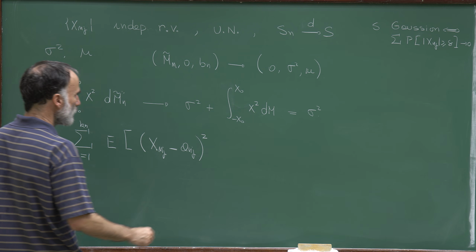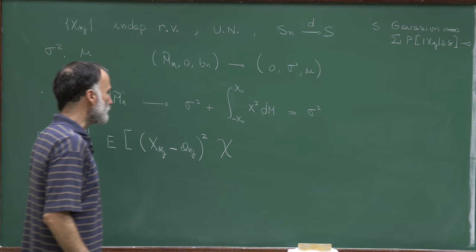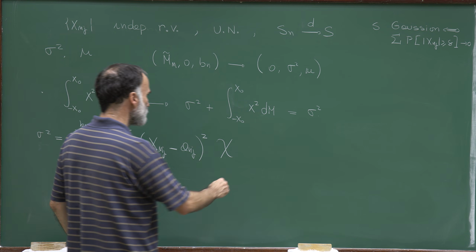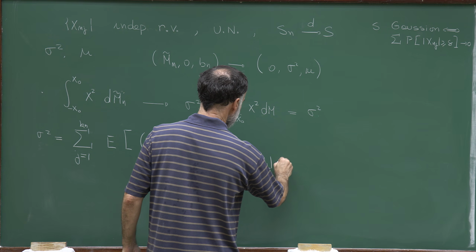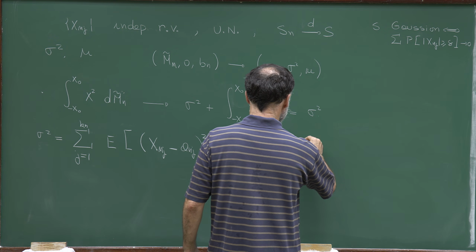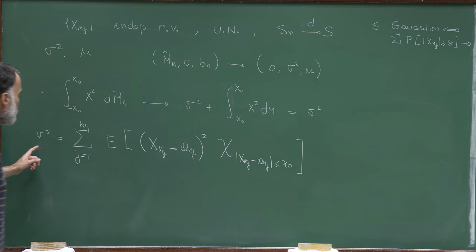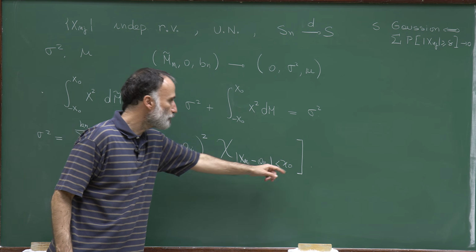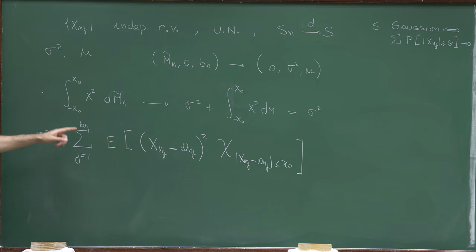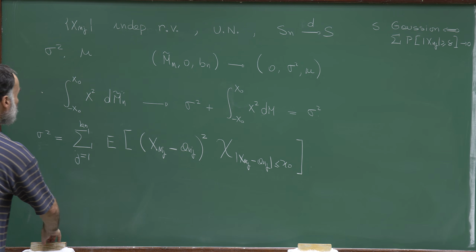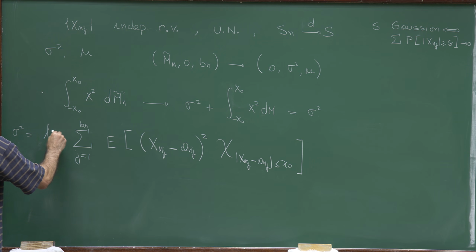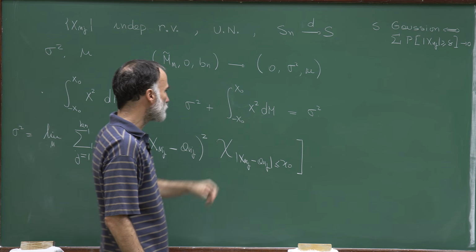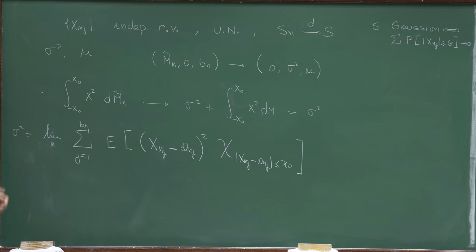And again, we have here an indicator that the absolute value of x_nj minus a_nj is bounded by x0. So here is a formula for sigma square. For all x0 positive, sigma square is given by this limit. I wrote it as equal, I'm sorry, it's a limit. So sigma square is equal to the limit as n tends to infinity of this quantity, and this is given by this convergence. So here is a formula for the asymptotic variance.